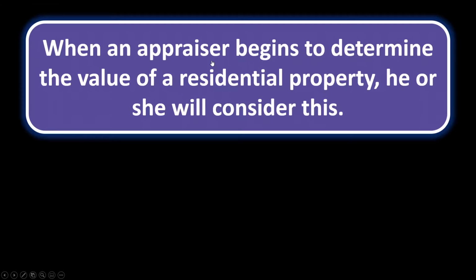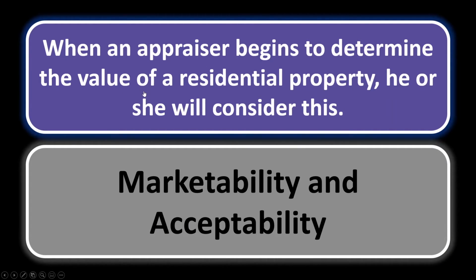Appraisal 1. When an appraiser begins to determine the value of a residential property, he or she will consider this. So we first always are going to be defining the problem, figuring out what the appraisal is for. But when they're trying to determine the value of the residential property, the first thing that the appraiser is going to be looking at is the marketability and acceptability of the property.